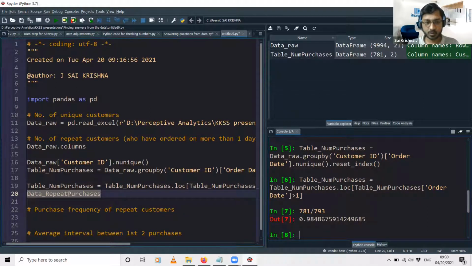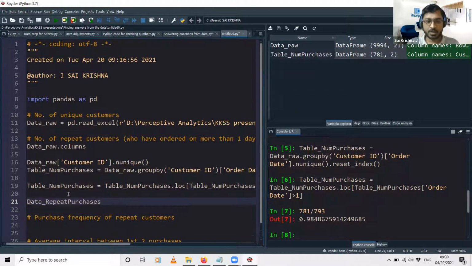Now the next step is we need to filter this raw data only for these customers who have made repeat purchases. So we'll use a similar filter command here. I need only those rows, or those locations, in the raw data.